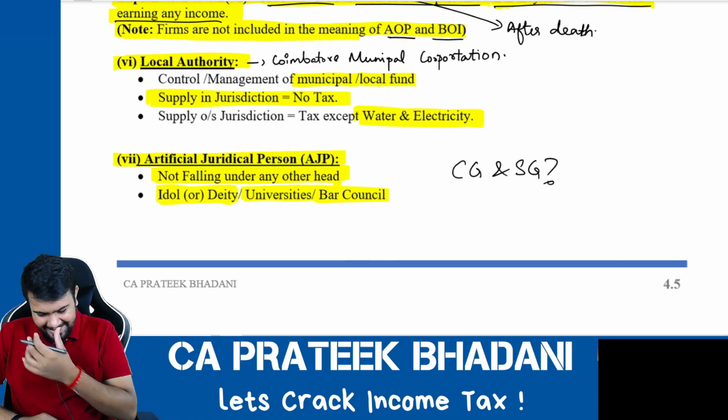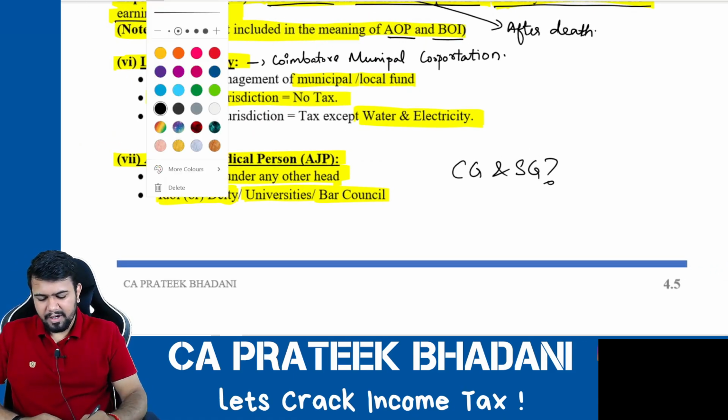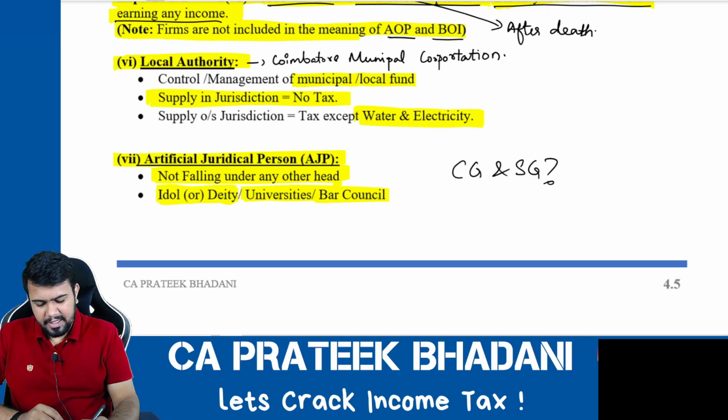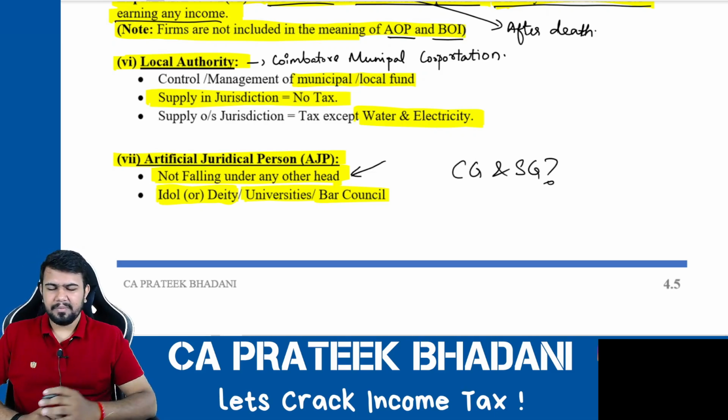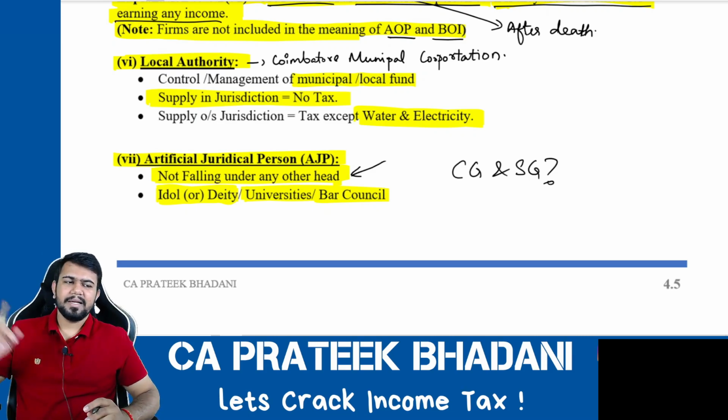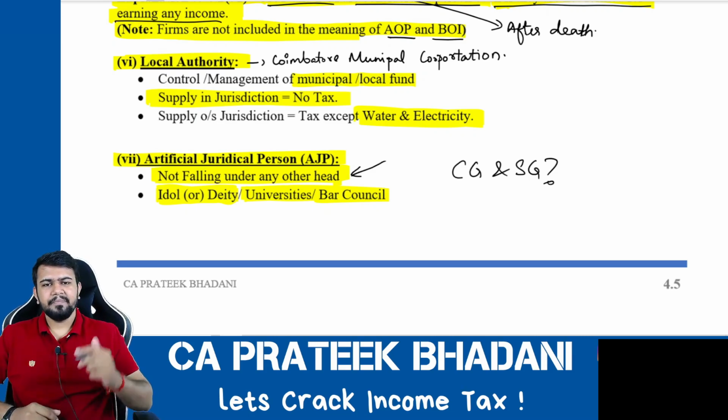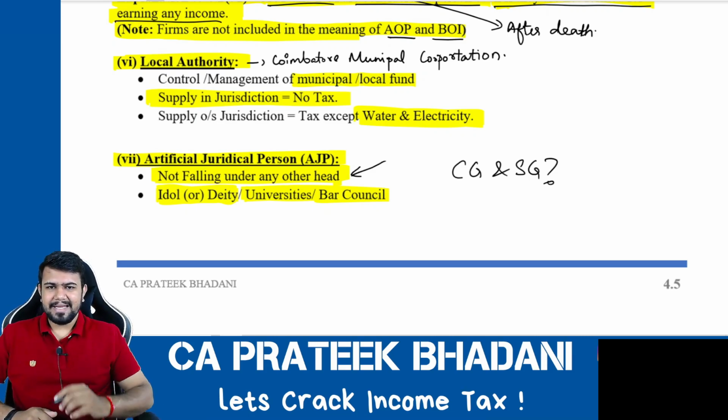Because it is clearly given, if a person is not falling under any other head, then he will be considered artificial juridical person and has to pay income tax. Central government and state government are not falling under any other head of income. That is why they should be considered as AJP.